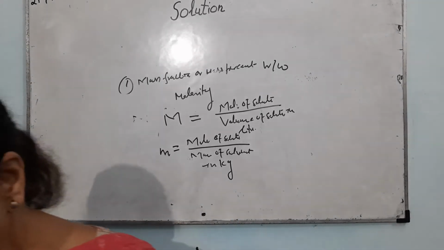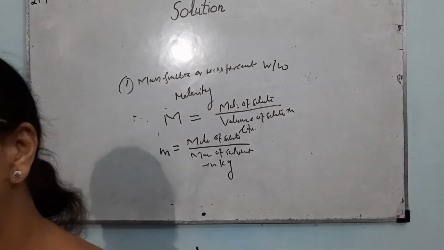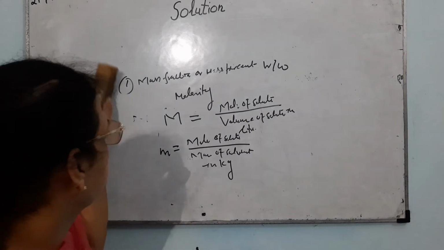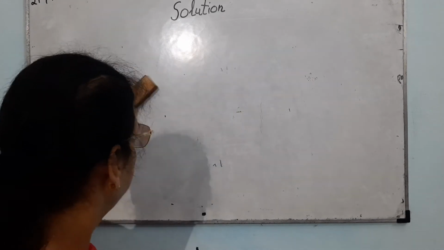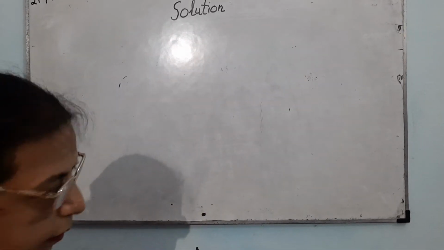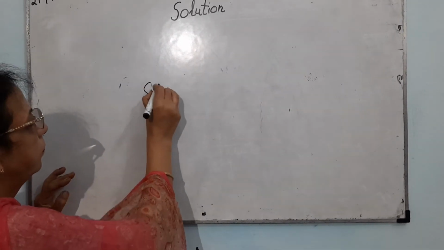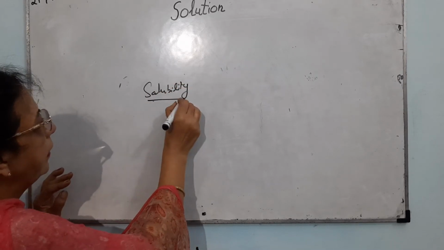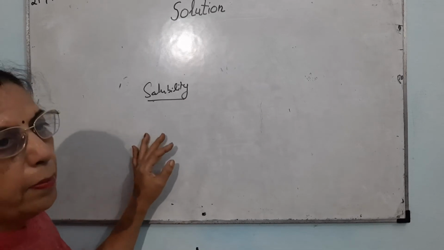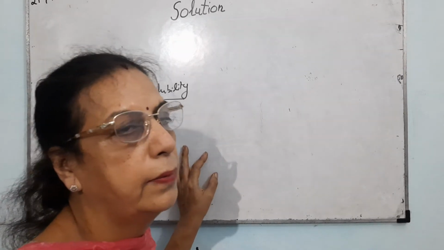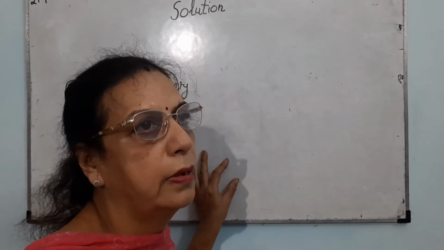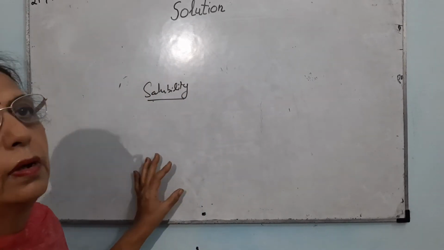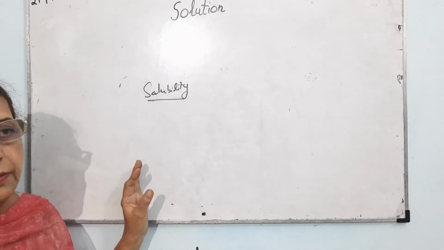Now in this chapter you have also studied solubility. It is defined as the maximum amount of solute that can be dissolved in a particular amount of solvent, that is known by the name of solubility.